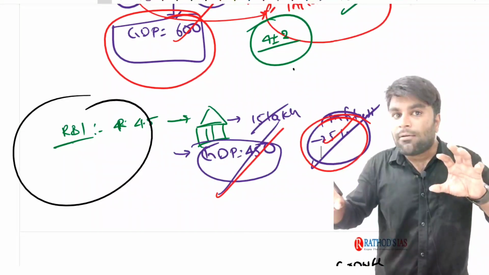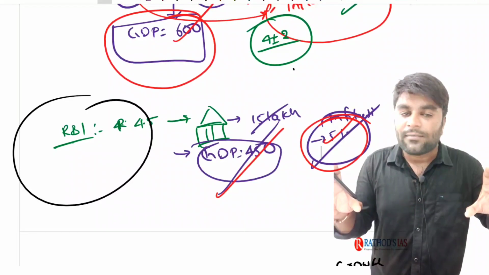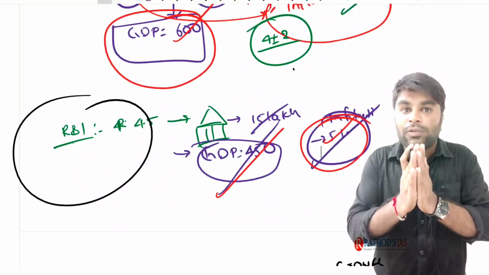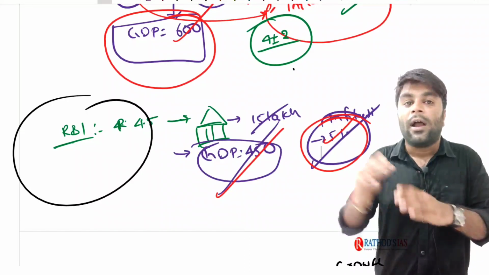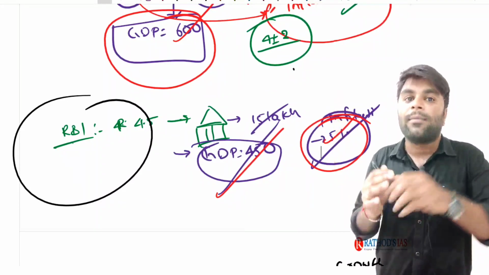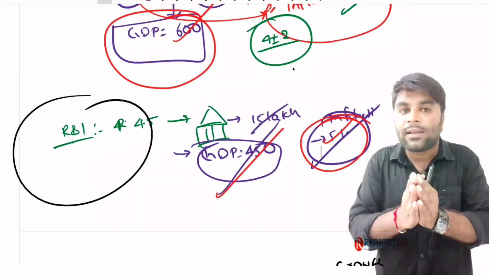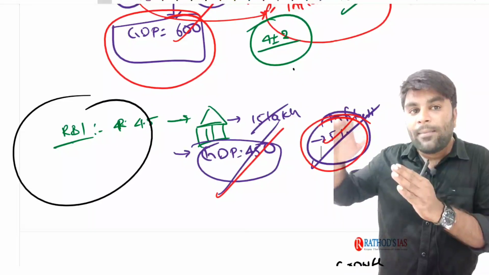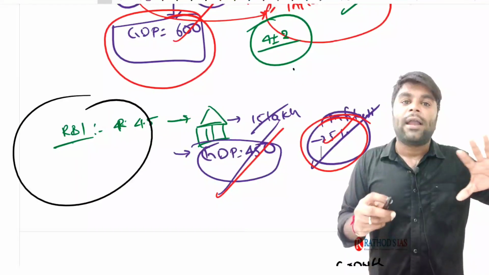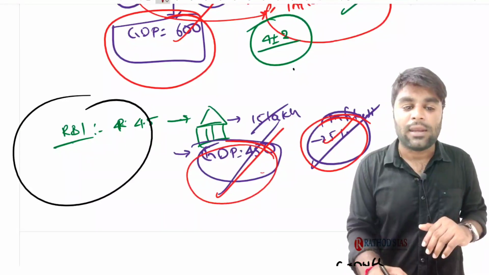So the government needs growth, and RBI needs to control inflation. Due to these situations, they should work in coordination with one another so that inflation will come down and, on the other hand, growth will be sustained, like in our case 3.